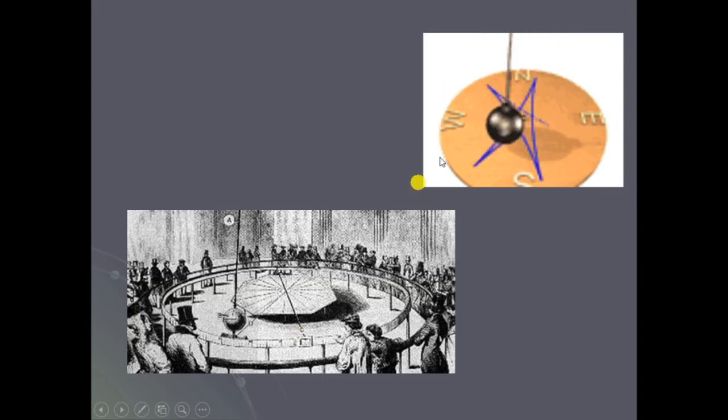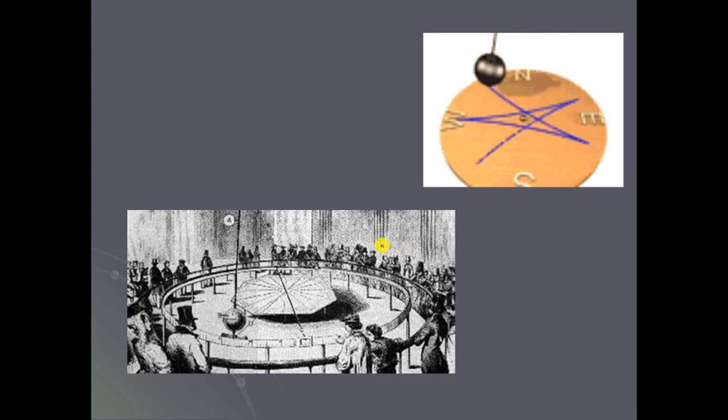As I have shown here, a pendulum is tied. These are the four directions I have shown here. As the pendulum is moving, it is moving in different directions. So this was the first experiment that was shown for the Foucault pendulum.